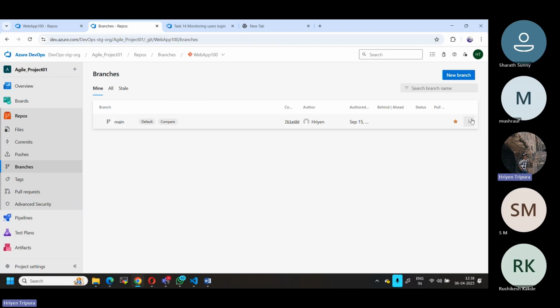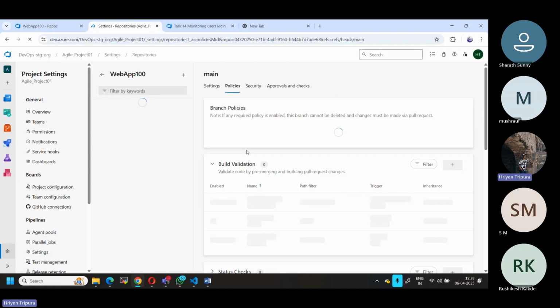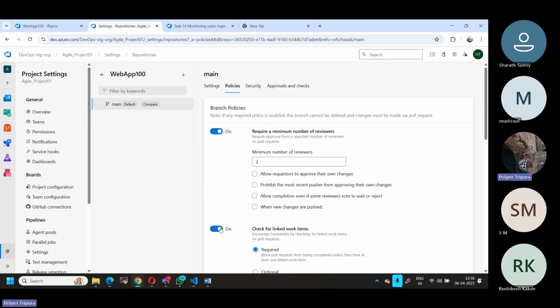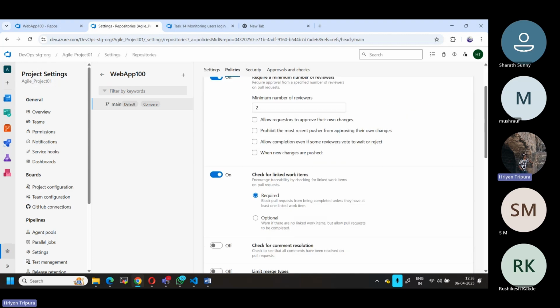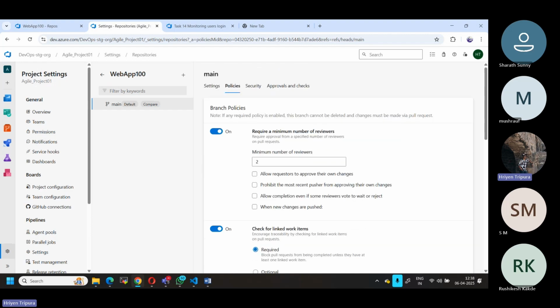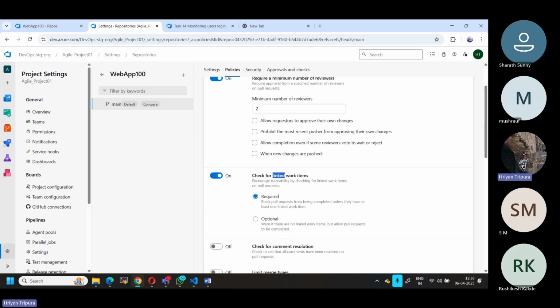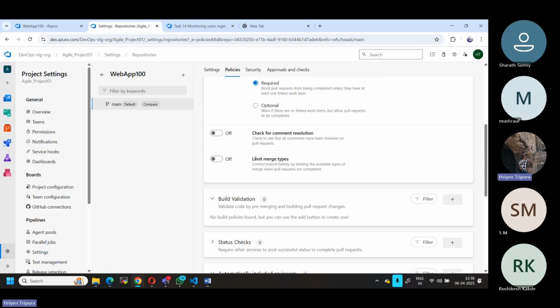Group of policy. Now, if I go here again, I can enable it. Now, if I enable it, for example, if you want this to also, you can enable it. That means whenever you do a pull request, there should be, in my case, let me give two. That means two persons should review my code, and whatever task you're working on has to be linked when you raise the PR. These two are compulsory. And also, if you want, there is a limit merge type. There is a different merge type also.